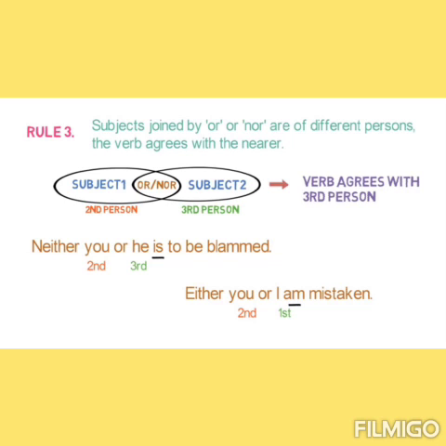See, in the first example, the verb is nearer to the third person he. So it agrees with the subject that is nearer to the verb. In the second example, either you or I, the verb is nearer to the first person. So it agrees with the person nearer to it. So here the verb must be am. Either you or I am mistaken.